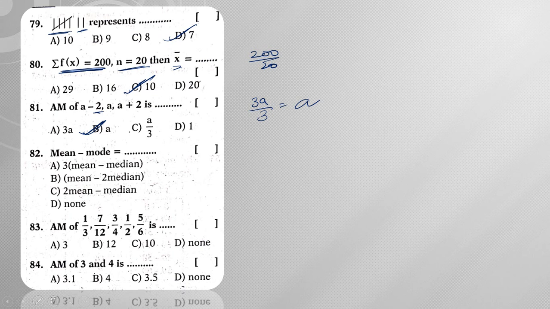Next, mean minus mode. What is the value of mean minus mode? For this, first of all we need to write out the empirical formula. So mode is equal to 3 times median minus 2 times mean. Now what do I need? I need mean minus mode. For that, first of all multiply with minus. So this gives me minus mode is equal to 2 mean minus 3 median, right?